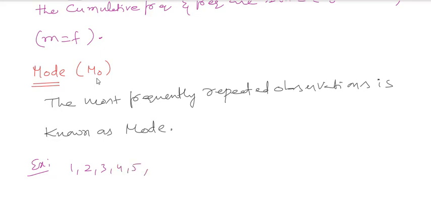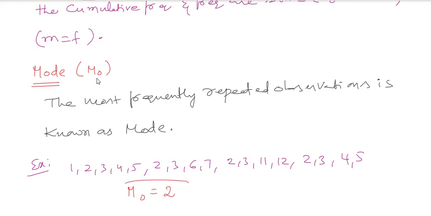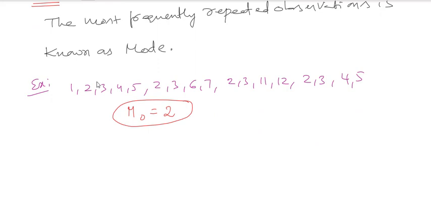So if I take an example, let me take 1, 2, 3, 4, 5, 2, 3, 6, 7, 2, 3, 11, 12, and 2, 3, 4, 5. What is the mode for this? Which appears the most number of times? 2 appears 1, 2, 3, 4 times. So the mode will be 2.